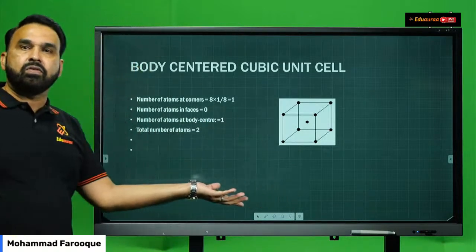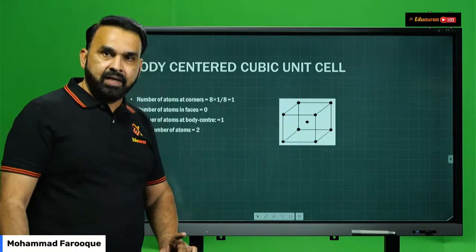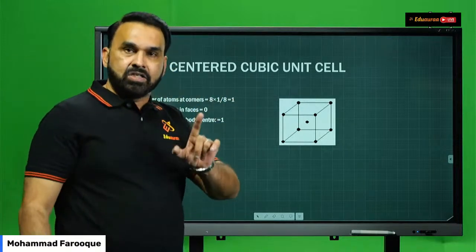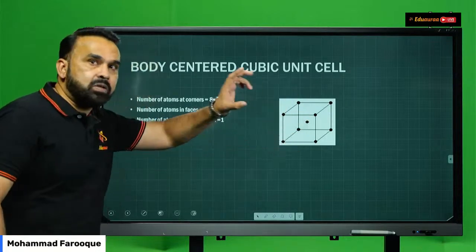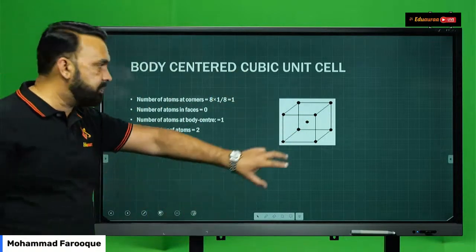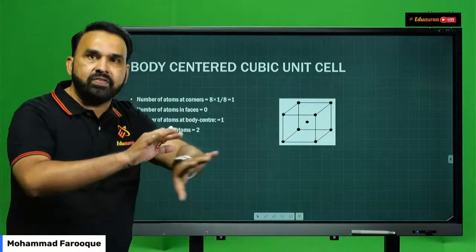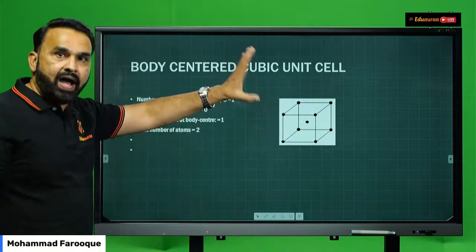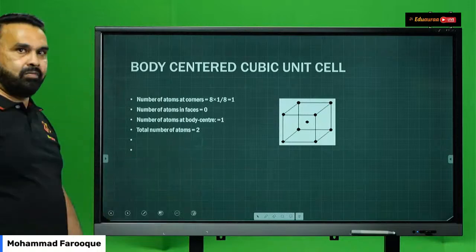The contribution from the corner atoms is 1 by 8 each, shared by 8 unit cells, so 8 into 1 by 8 is 1. The particle present inside the body belongs only to that unit cell. It is not shared with any other unit cell. So 1 plus 1 makes it 2.